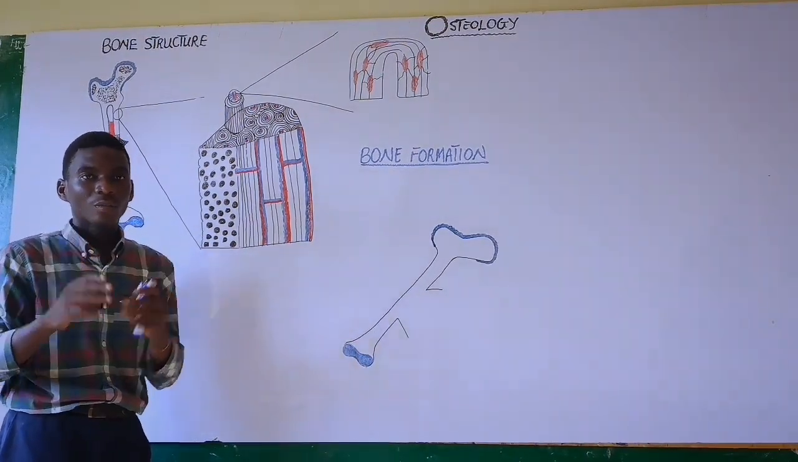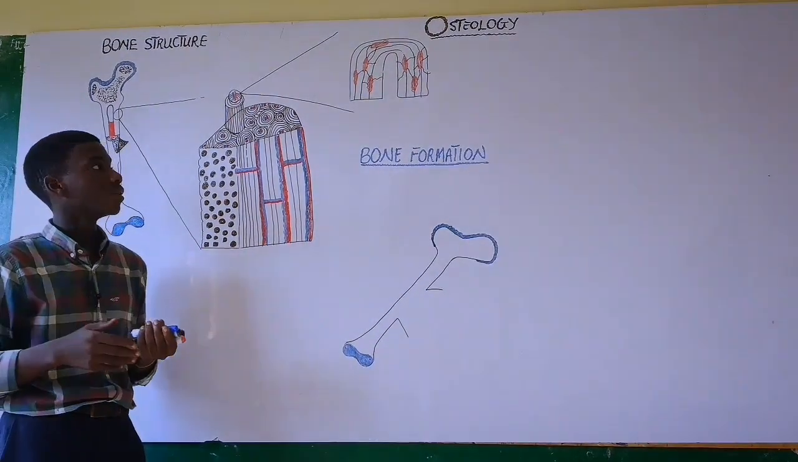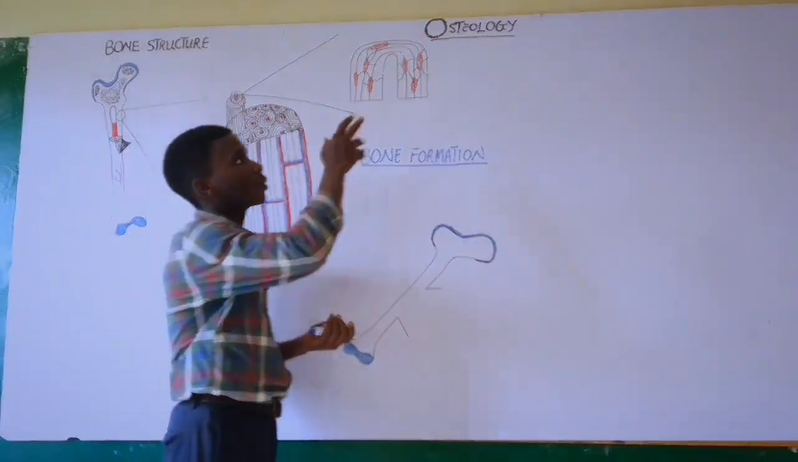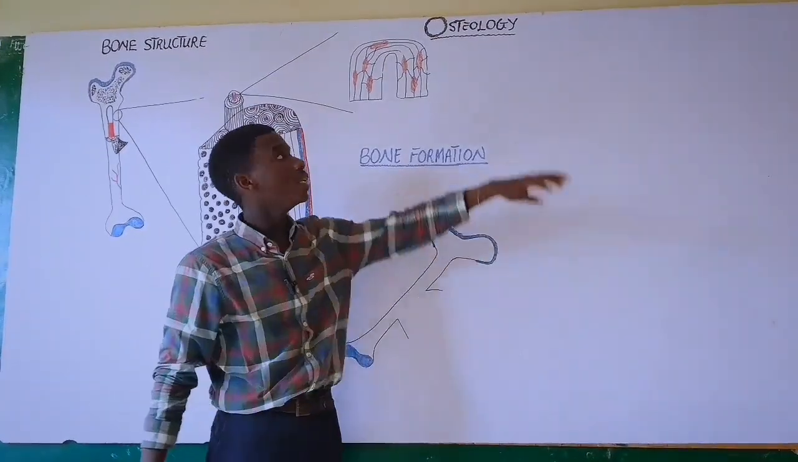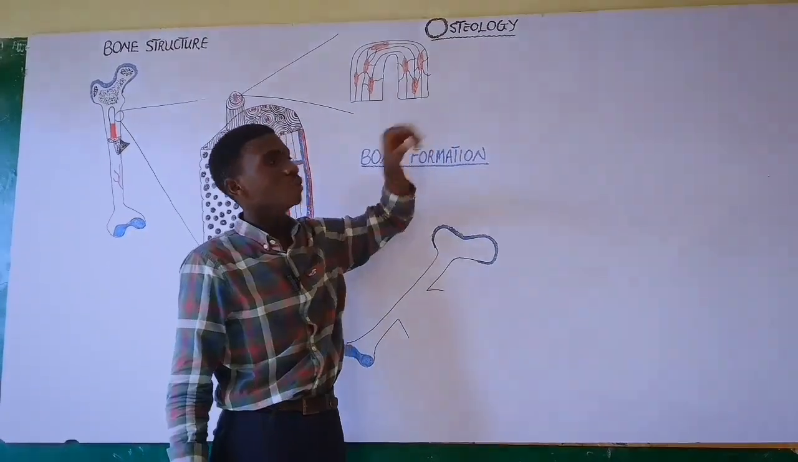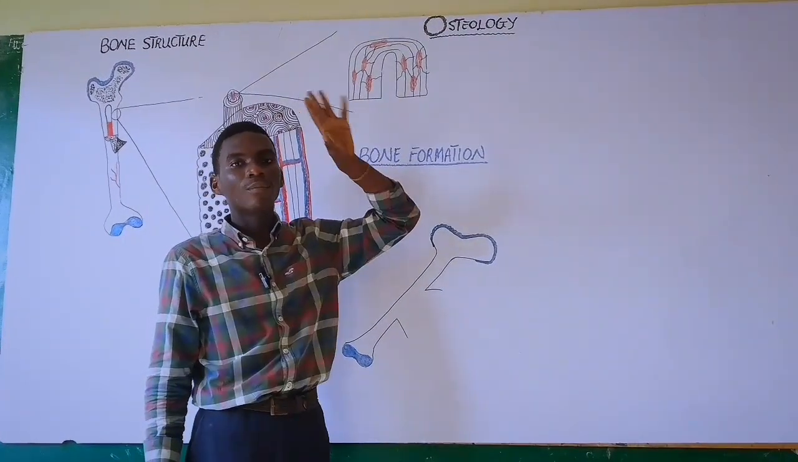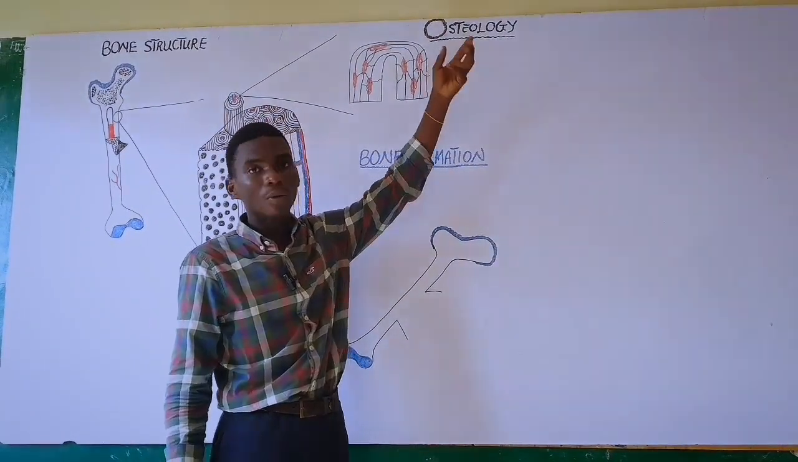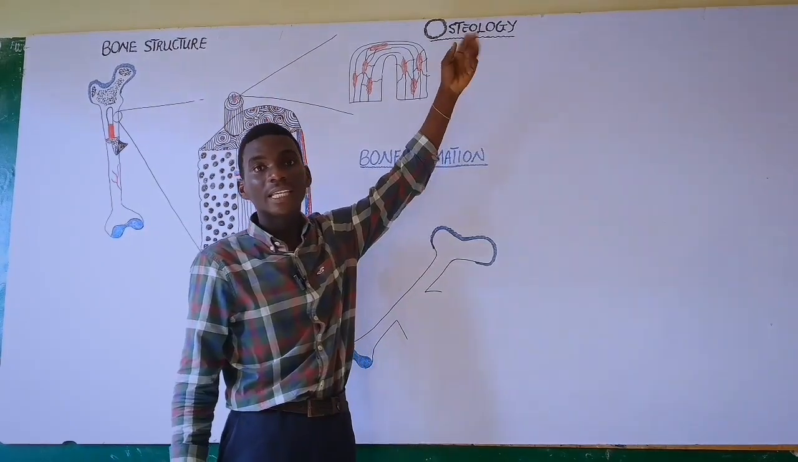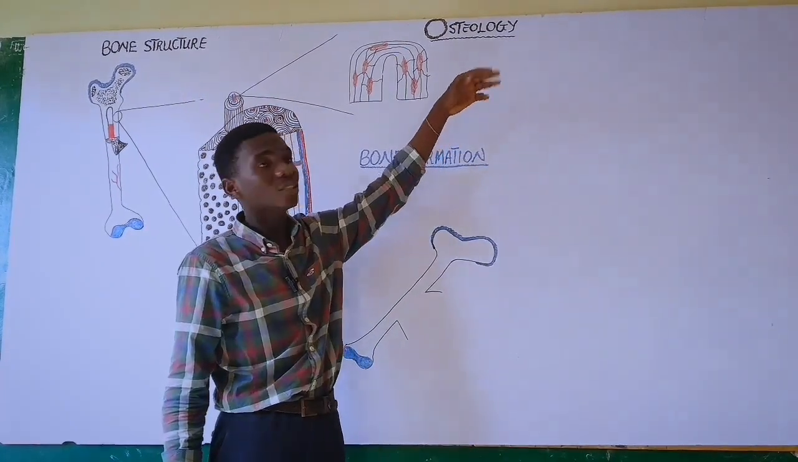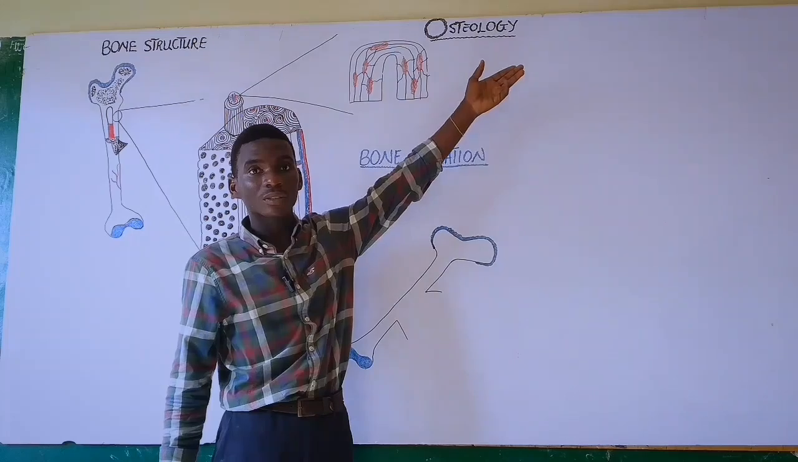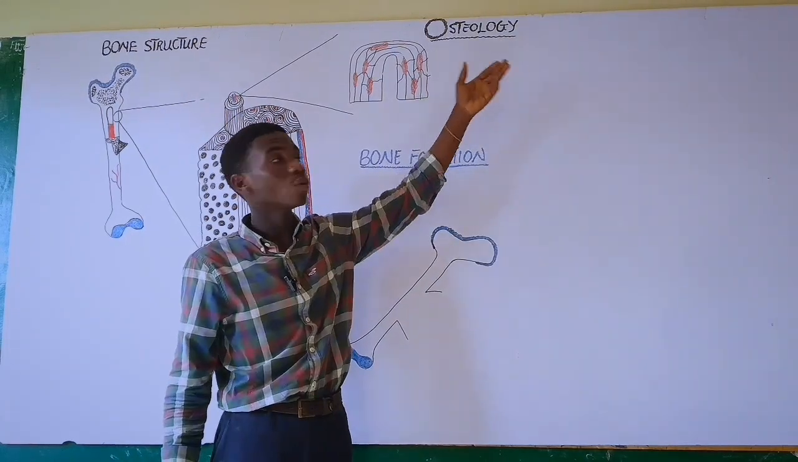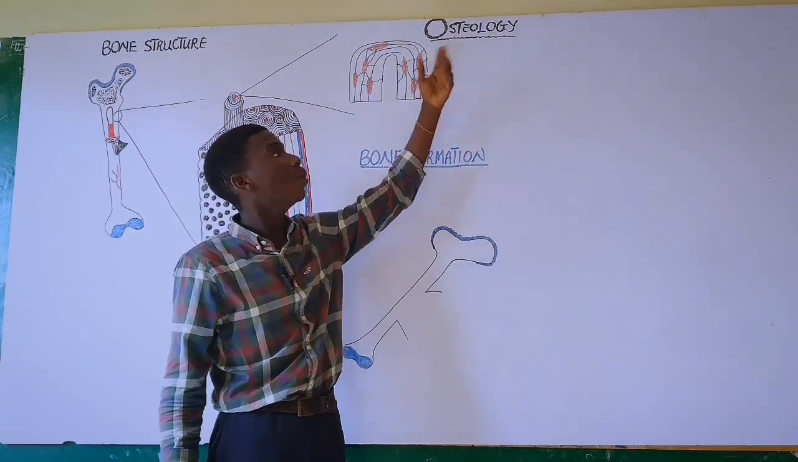Now, before I commence, I would like to talk about the meaning of osteology. When we say osteology, what at all is osteology? Osteology is the study of bones. Osteos is a Greek word which means bone, and logy means study, to study something. So the logy is logos. So osteologos means study of bones. So osteology is just a fancy word which means bone study, right?